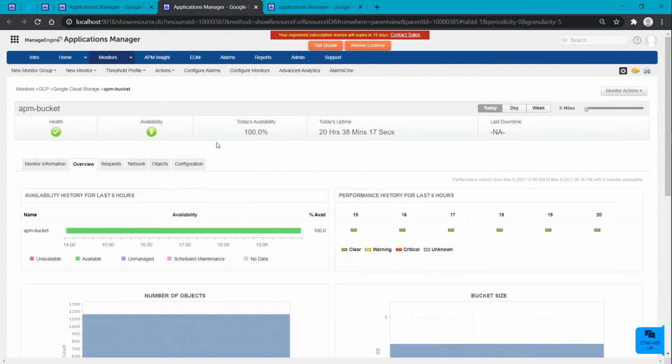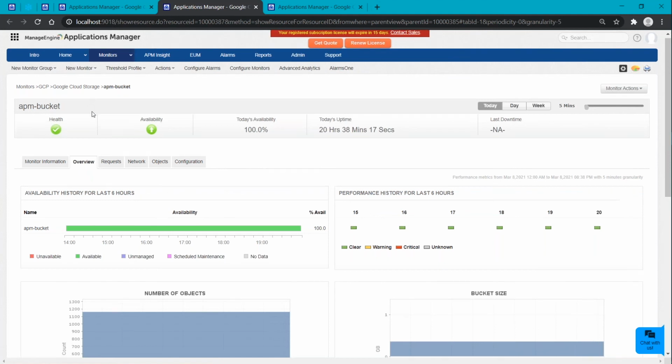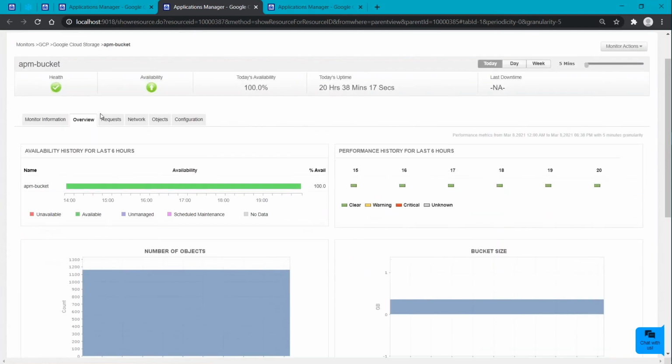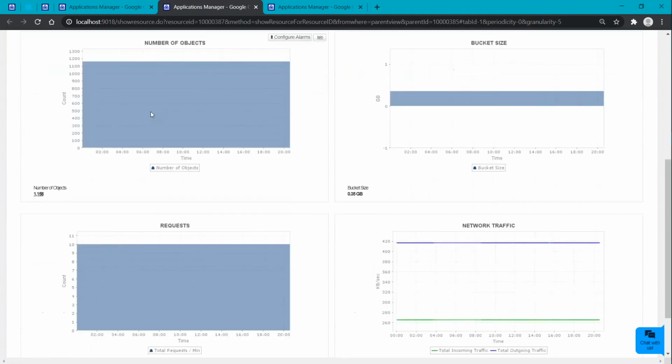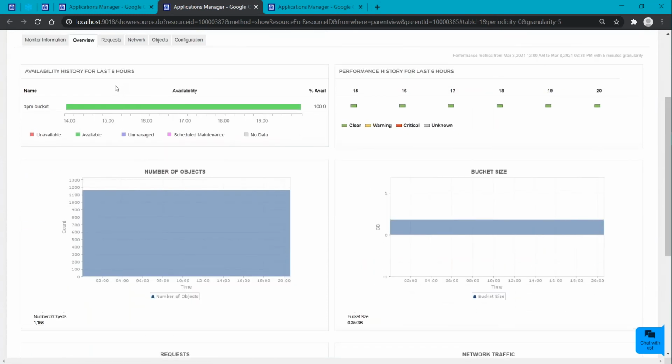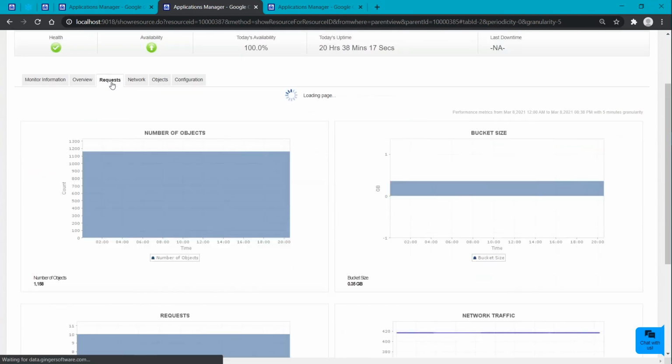So here under the Google Cloud Storage, you can get to know the key metrics about your objects and your bucket size. Bucket-related information like requests, network, and objects is very important here, so we show that in the overview tab. And we have exclusive tabs for each metric.